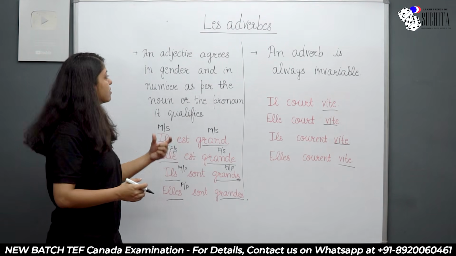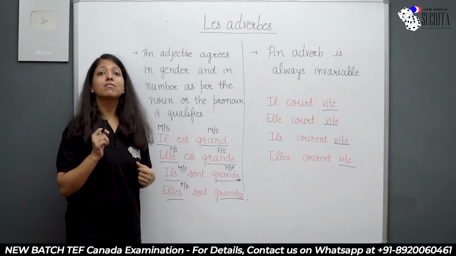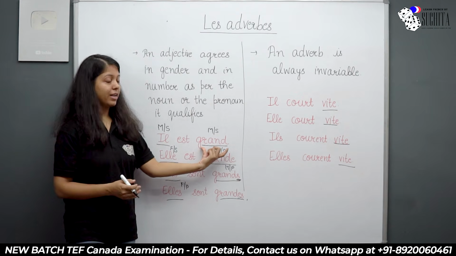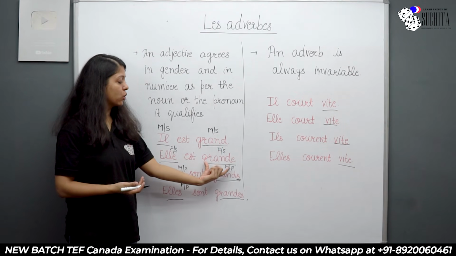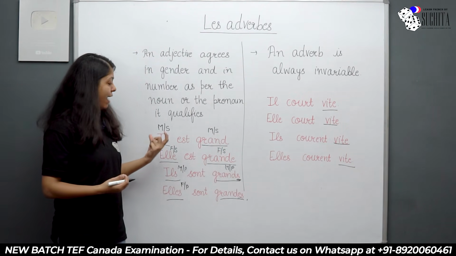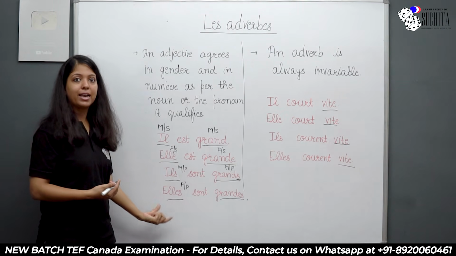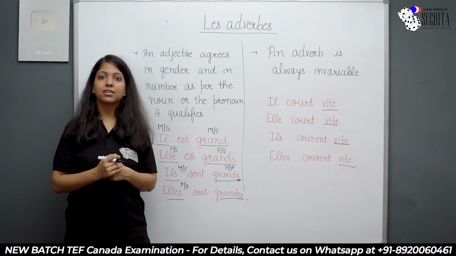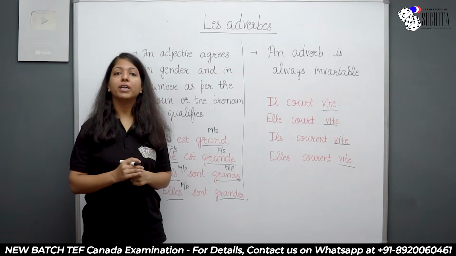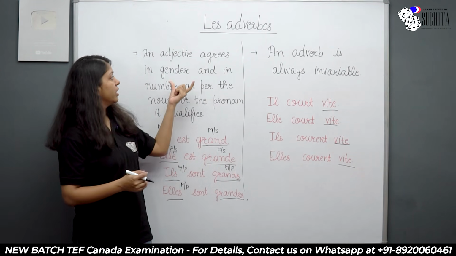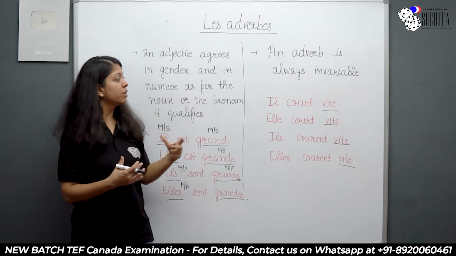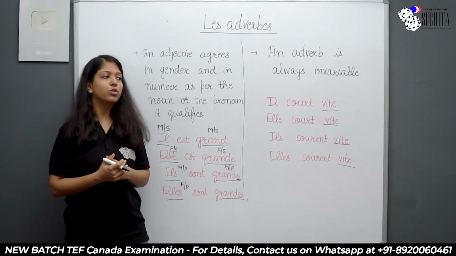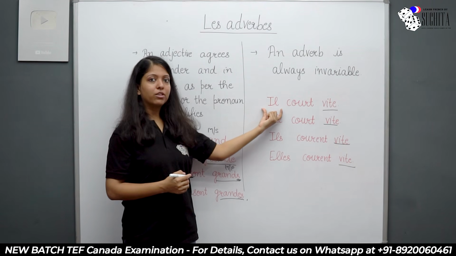So what I mean to say is the adjective is always accorded as per the noun it qualifies. Like I just gave you the examples, grand, grande, grands, grandes. They are changing as per il and elle, right? Whereas the adverb is always constant. It is always invariable. It never agrees in gender and in number as per the verb or the adjective or another adverb it qualifies. I'll give you the example. Let's look at the first example.